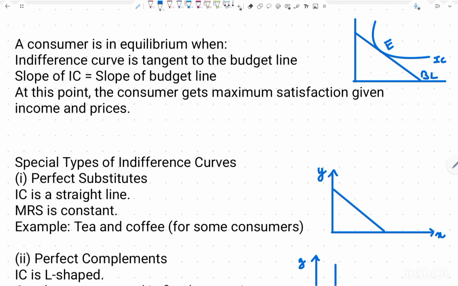Now let's also look at some special types of indifference curves. I hope you all know what substitute goods, complement goods and bad goods are. We have all learned this in our 11th, 12th economics. Whenever there are two goods and they are perfect substitutes, the indifference curve would be a straight line. Here it means that MRS is constant. The marginal rate of substitution is constant.